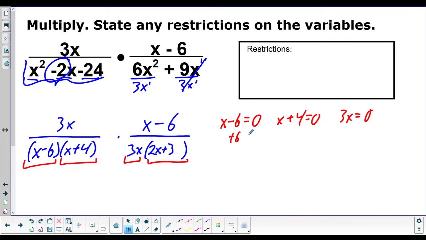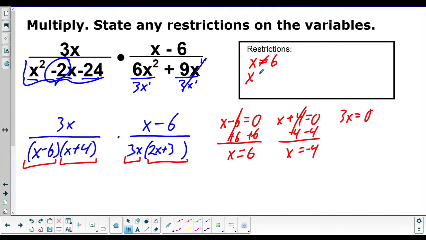Plus 6, those cancel. x equals 6, that's a restriction. x cannot be 6. Subtract 4, x equals negative 4, that's a restriction. x cannot be negative 4. Divide by 3. Oh yeah, it's a monomial, so x equals 0 is the answer. We didn't have to do it, but we will, just to prove it to ourselves. So x cannot be 0, and then we do 2x plus 3 equals 0.